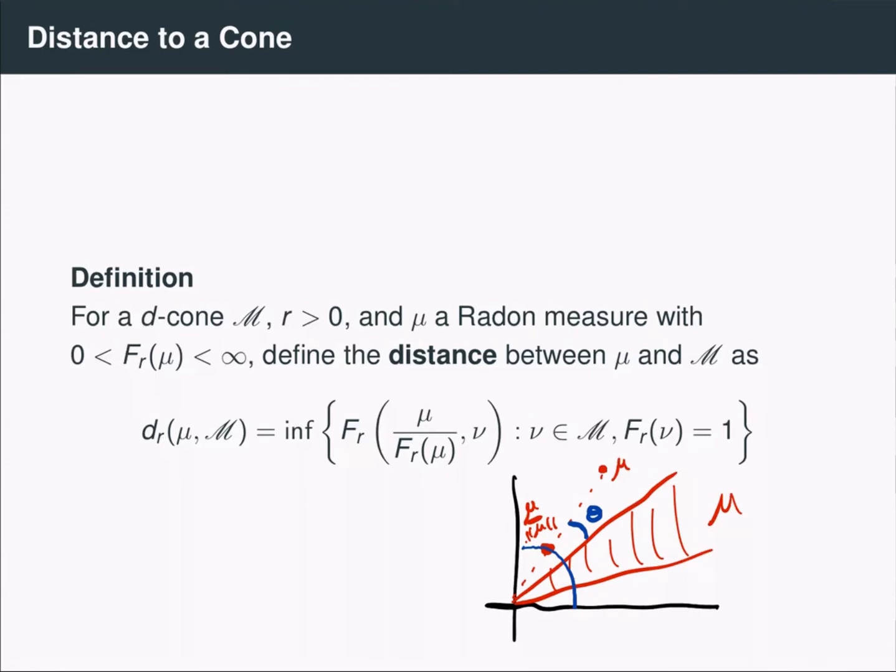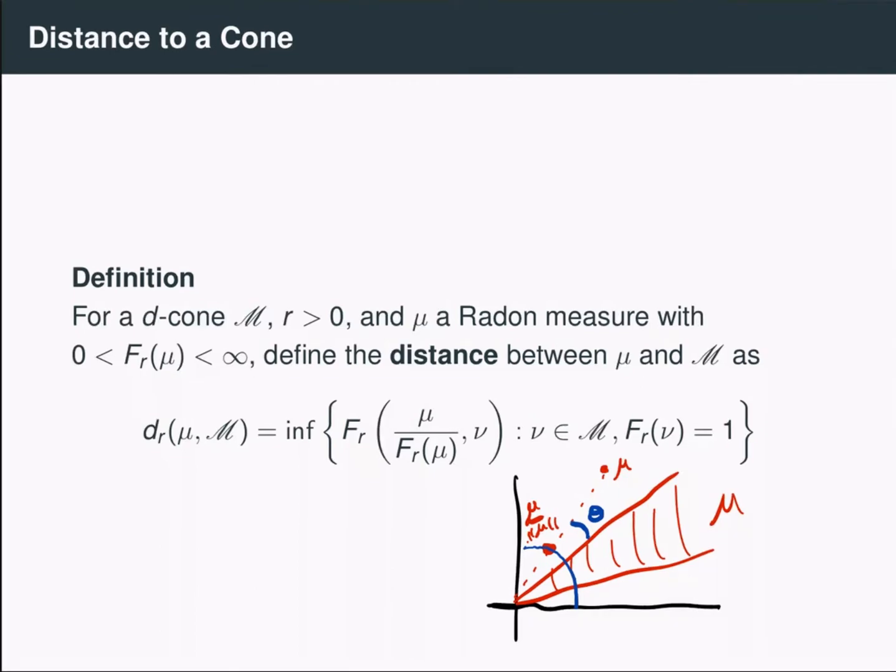And the angle between mu and these cones gives a scale invariant way of measuring the distance between mu and the cone. And by scale invariant, I mean that this distance is invariant of the size of mu. So in fact, any vector parallel to the vector mu will have the same angle to the cone M. And this d_r distance is doing something analogous. It's giving a distance between a measure mu and a cone M that's invariant under multiplication. So multiples of a given measure mu will all have the same d_r distance to the cone M.